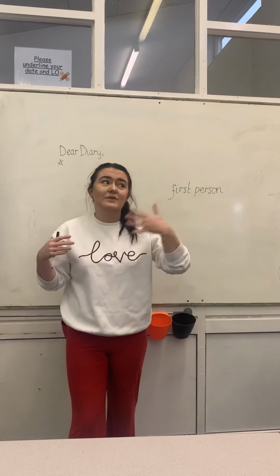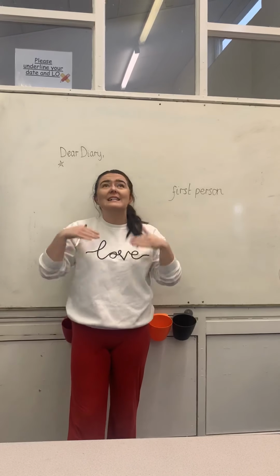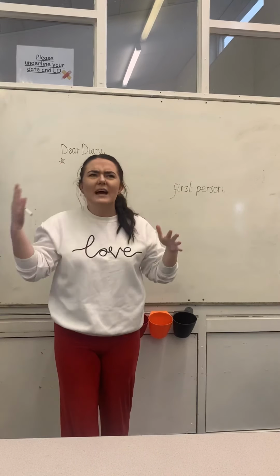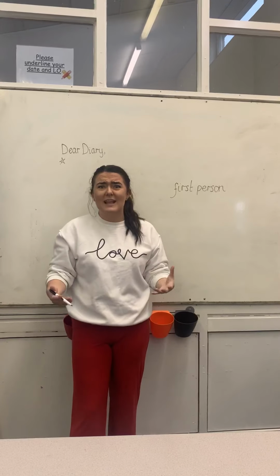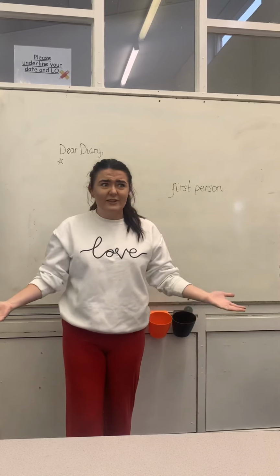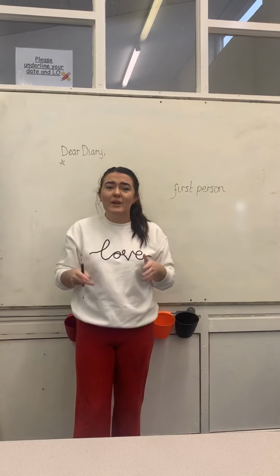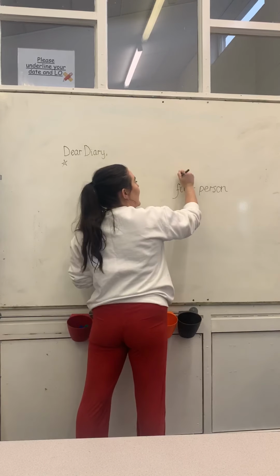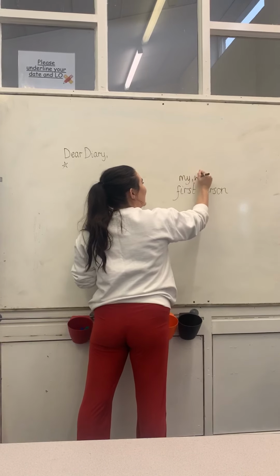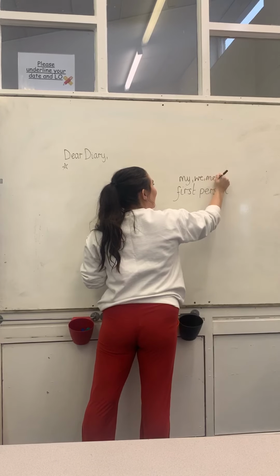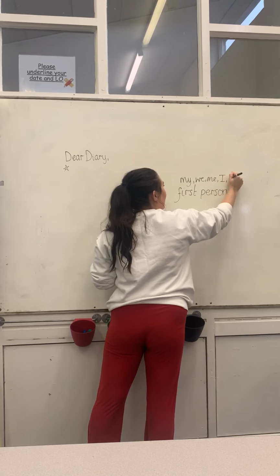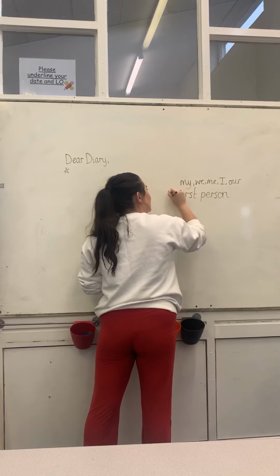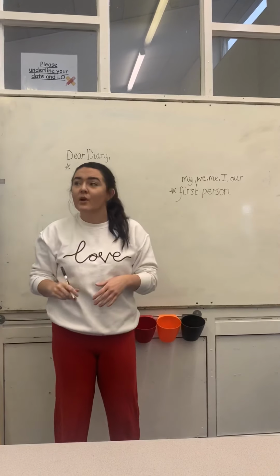So it didn't happen to Thomas, it's happening to you. You have to get into his mindset and think, how would I feel if I was just about to tell my friends that I've got a dragon? So it's all about you. You need to be using those my, we, me, I, our. So that is something really important that you need to use.